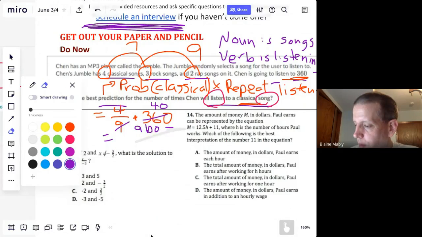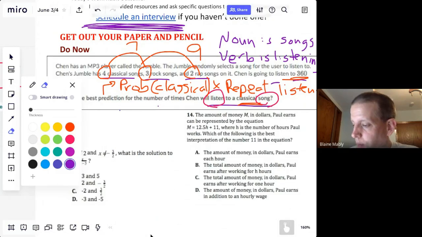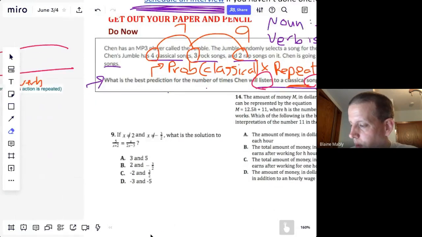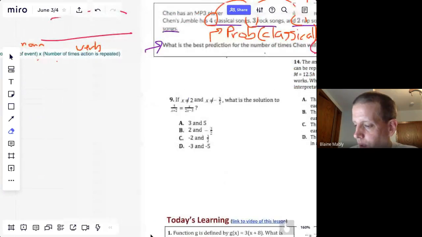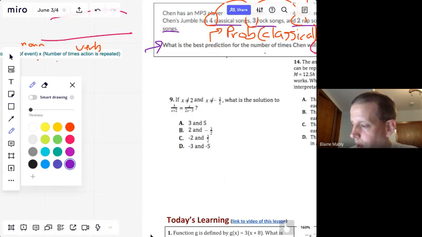Let me erase this to give us some room. So these are pretty difficult ones. So let's start with number 9. Let's read it, figure out what it's asking, understand the question. If x doesn't equal 2 and x doesn't equal -3, what is a solution to that equation?